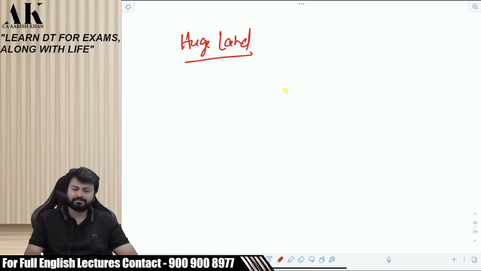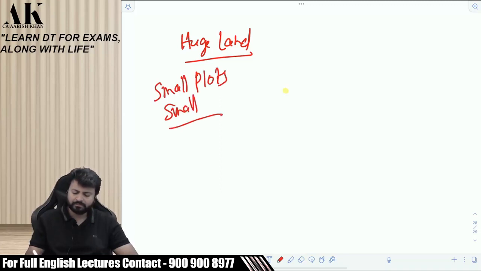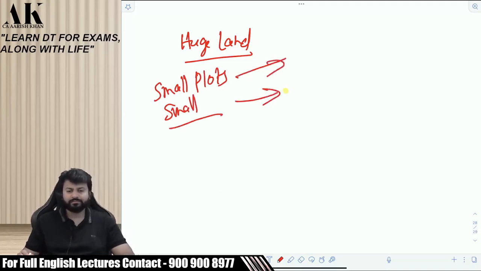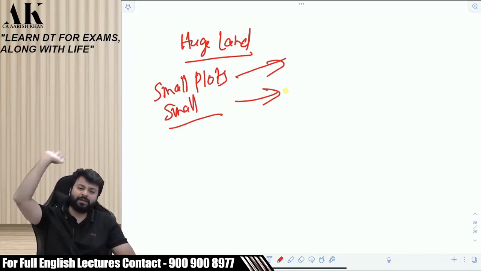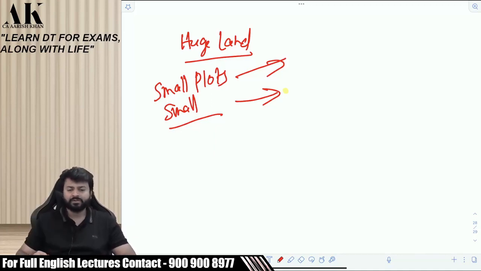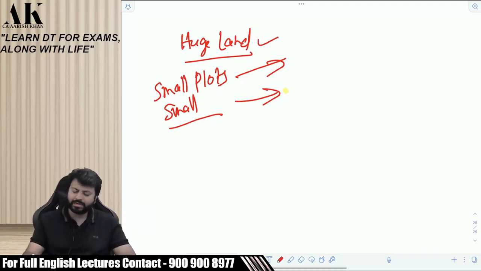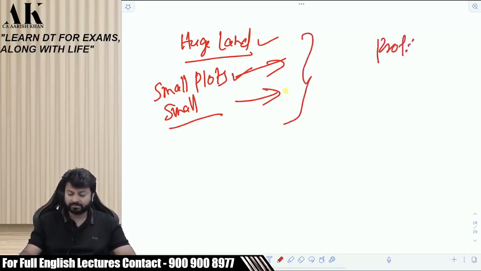So what has the assessee done? Assessee has made small plots of it. And then he started selling the plots. Now people will think about buying it. If you tell somebody, I have a 3-kilometer land, please buy, nobody will buy. Nobody will have so much money. If you say, I have a 200 square feet land, 300 square feet land, 500 square feet land, please buy, somebody will think about buying it. So the assessee has huge land, wants to sell that, and nobody is ready to buy. So he did plotting of that. He made 100, 200 small plots, and then started selling the plots individually. He has earned some profits out of it by selling the land.